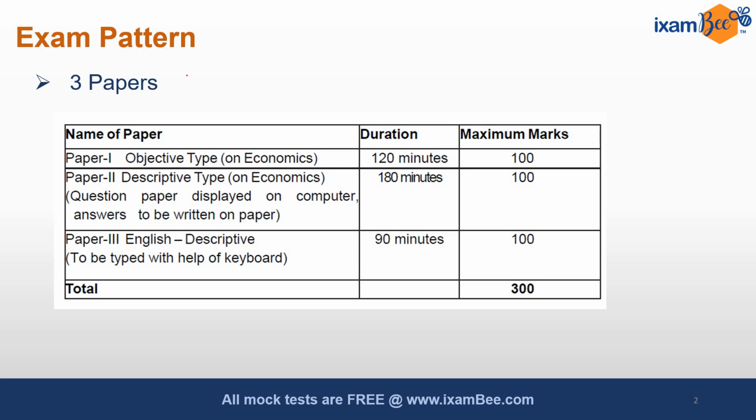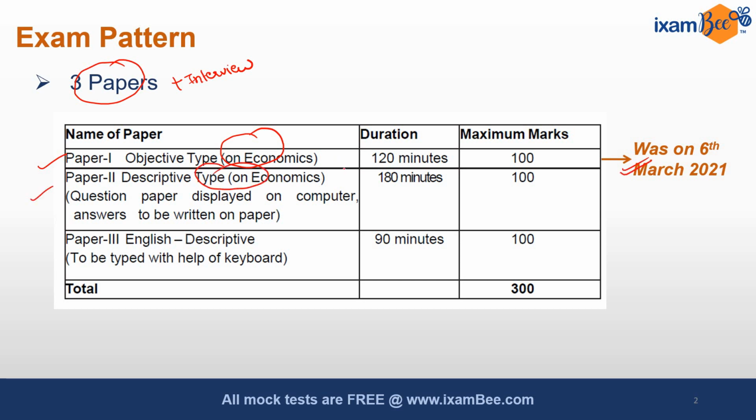We have already discussed it in the previous videos. There are 3 papers plus 1 interview. Paper 1 was objective type on economics and it has already been conducted on 6th of March. Paper 2 will be descriptive type, again on economics, carrying 100 marks, and a duration of 180 minutes will be given to you to complete this paper.